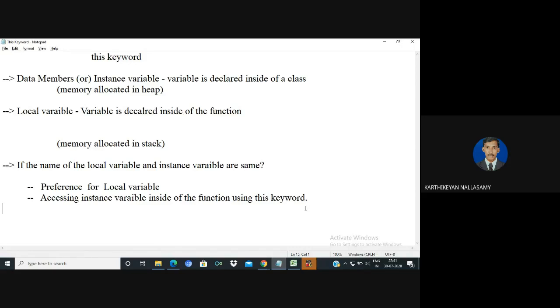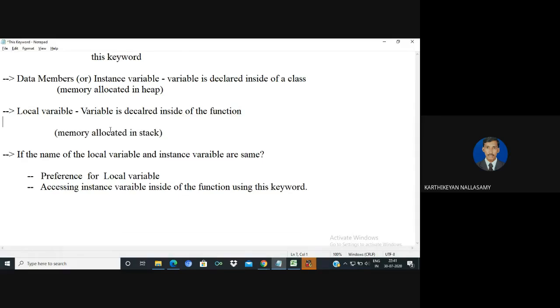The variable which is defined only inside of the class definition is called an instance variable. But the variable which is defined inside of a function is called a local variable. So why do we need to differentiate it like this? There are some questions we have to face.